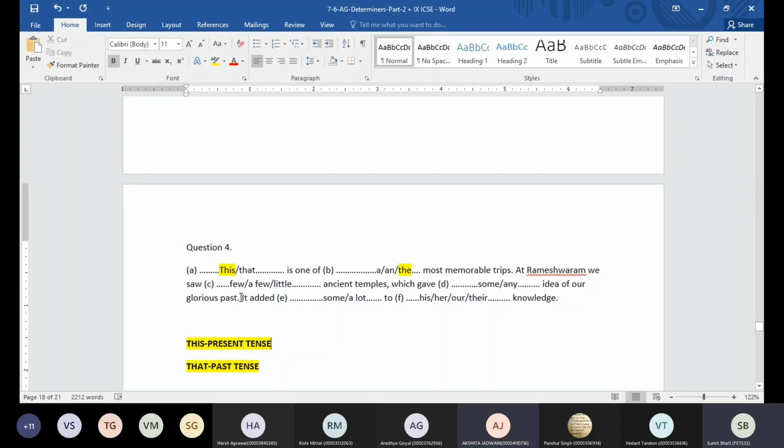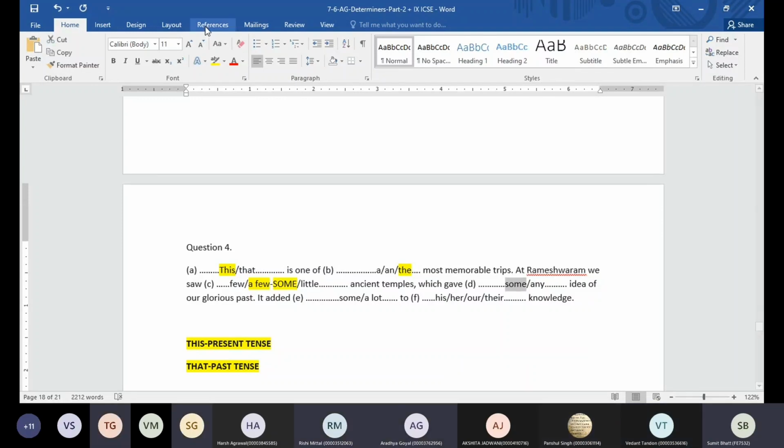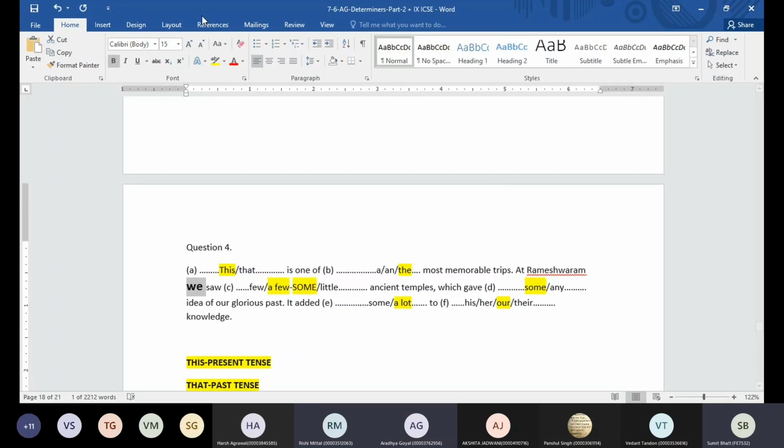At Rameshwaram dash a few little ancient temples. A few. What's the meaning of a few? Some. Enough. We can say enough number of ancient temples which gave dash idea. Some idea of our glorious past. Direct dash a lot. A lot. His or her their knowledge. Are. Just because of this word we, we are using are there.